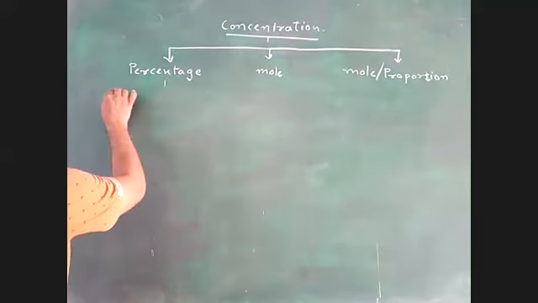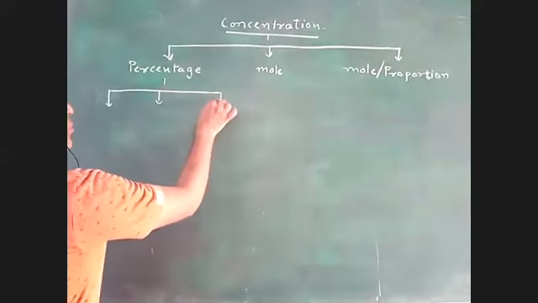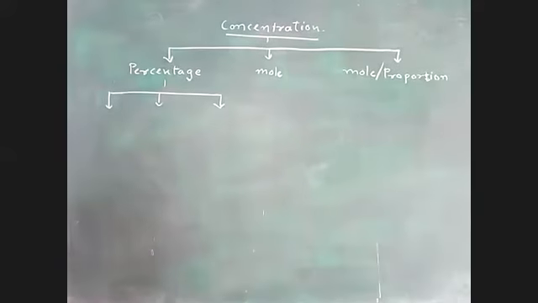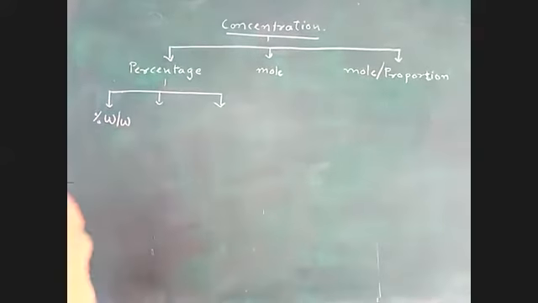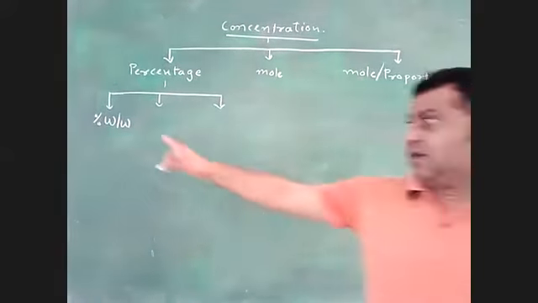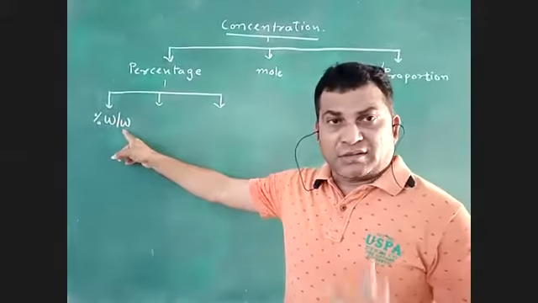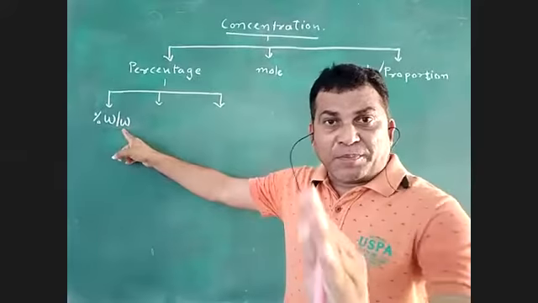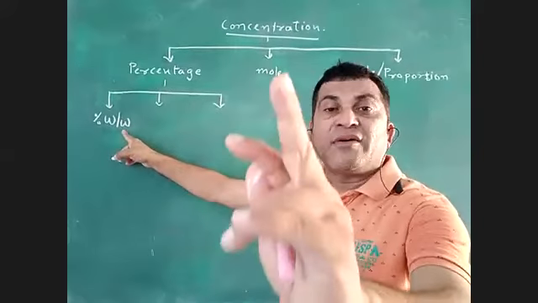When we are talking about percentage, the percentage type can be divided into three categories. First, we are going to discuss W by W, meaning percentage of weight of solute with respect to solution. It is solution, not solvent.